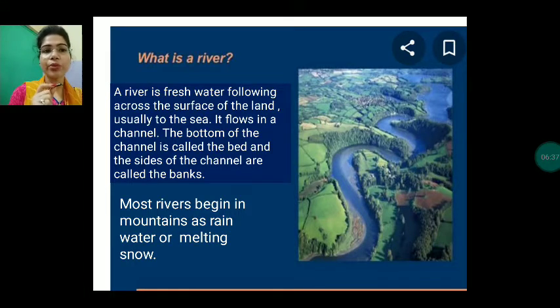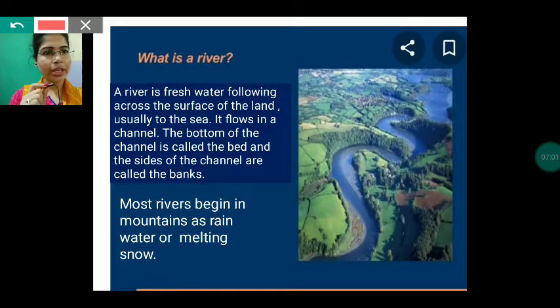A river is fresh water flowing across the surface of the land, usually to the sea. So, a river is fresh water. A river generally contains fresh water, and it flows from high land to low land, and usually flows to the sea. Okay, so it flows in a channel. The bottom of the channel is called the bed, and the sides of the channel are called banks. So the bottom of the channel, the ground, is called the bed, and the sides of the channel are called banks.